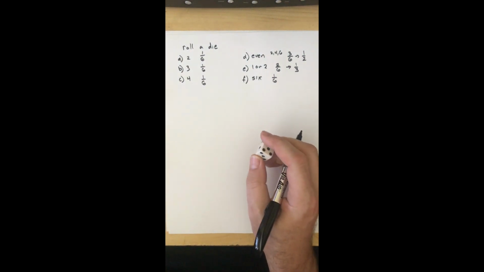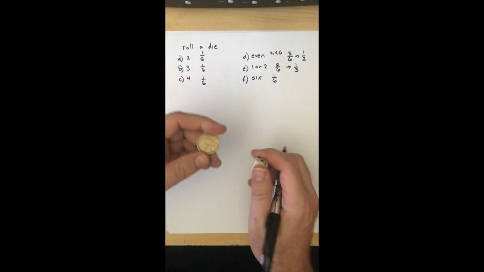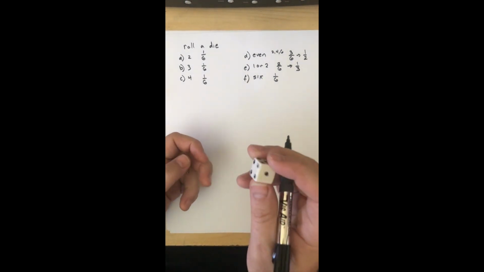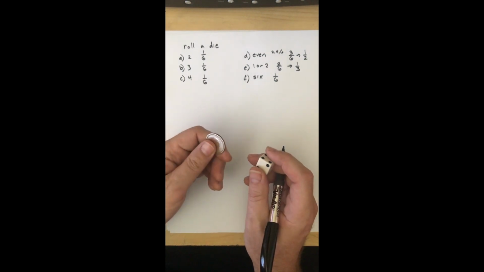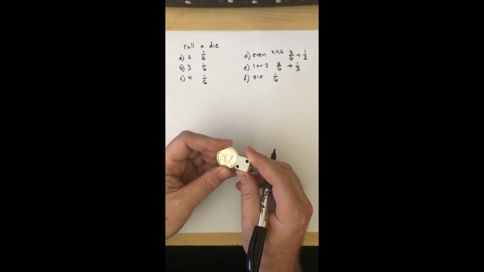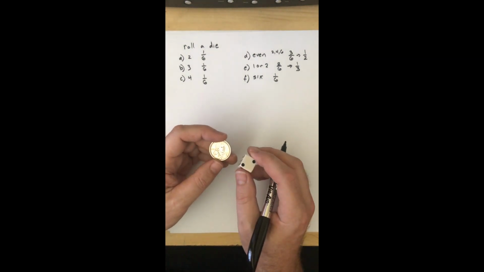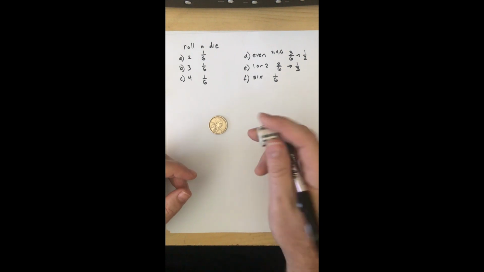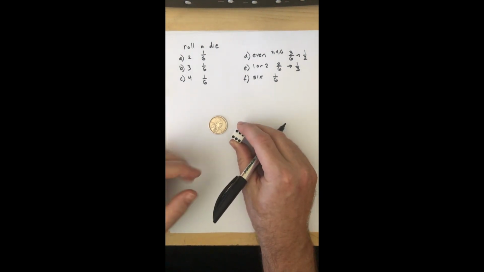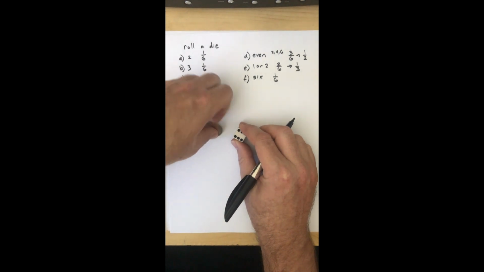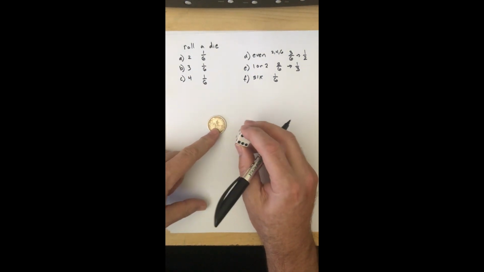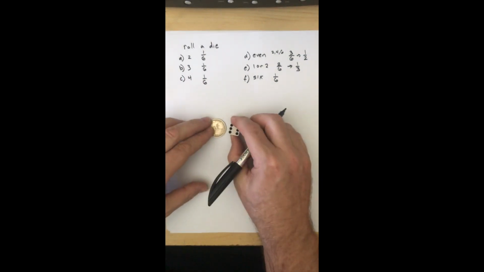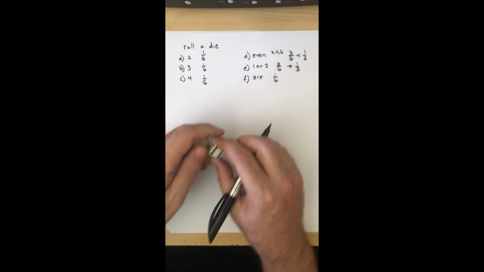Now I can combine it and say, oh, I'm going to flip a coin and roll the die. And what that does is it gives me the outcomes that are on the die combined with the outcomes on the coin. Now I'm not going to add them and make 8, because 6 and 2 do make 8 when you add. What I'm going to say is, well, I can flip heads, but then I could get 1, 2, 3, 4, 5, or 6 with the heads. That's 6 outcomes. Flip that over and I have tails, I can get 1, 2, 3, 4, 5, or 6 with the tails. That's 6 more outcomes for a total of 12.